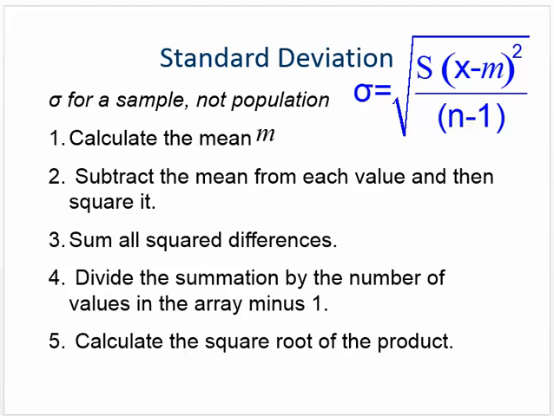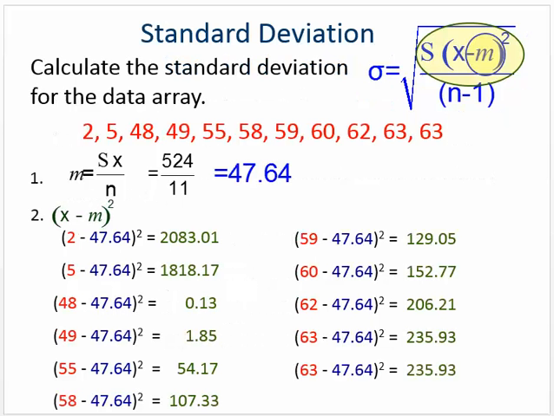Here's standard deviation. We did this quite a bit in IED, so we're going to talk about this again. I would get these steps down, get the equation down, because this is something we're going to do quite a bit. Here's an example of doing standard deviation. They've taken these numbers and put them in order. I would advise you to put them in order because a lot of times I'm going to give you numbers that repeat. So instead of having to do every single problem individually, like you might have three of them that are 48, you do it one time and put the same answer down for all three problems.